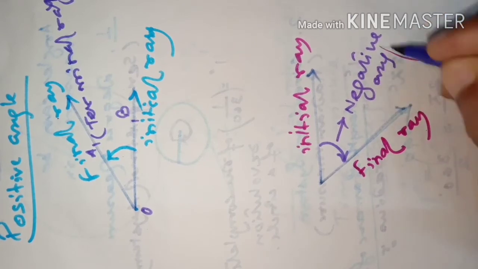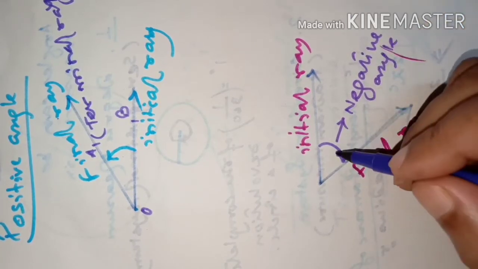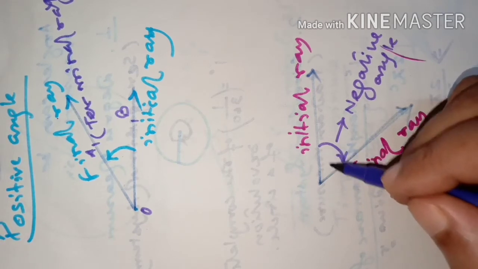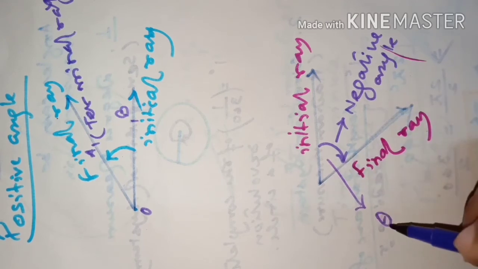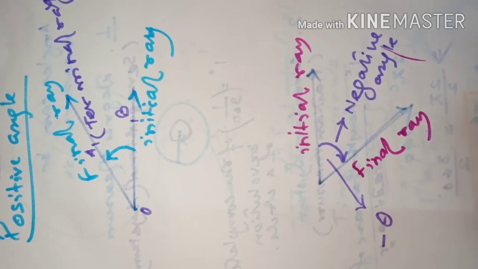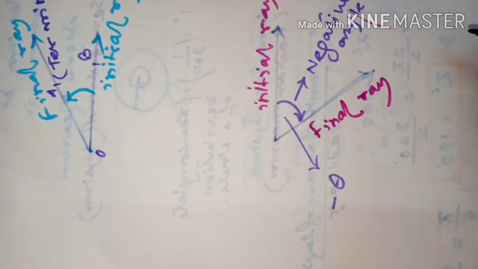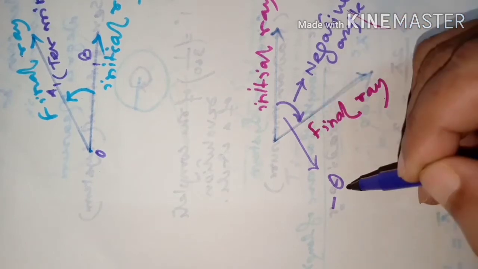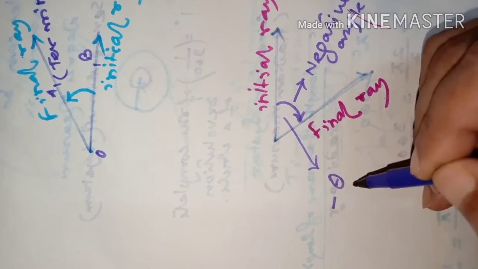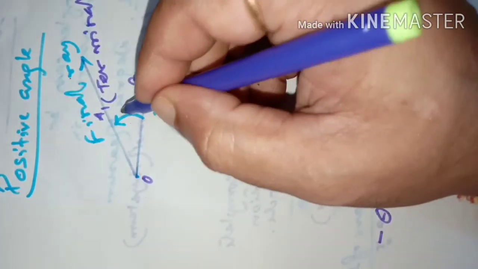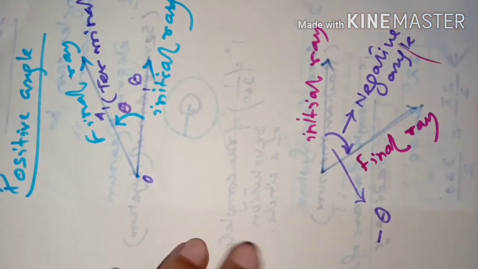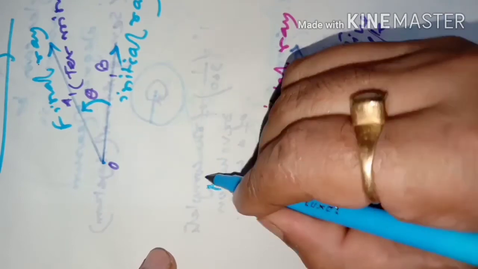This is a negative angle. Suppose it is 30 degrees, then it will be considered as minus 30 degrees. So if it is 30 degrees, or if it is theta, suppose theta is a positive number, then this angle will be measured as negative theta. And if it is in the anti-clockwise direction, this will be considered as positive theta only. Got the idea? So this is a negative angle.